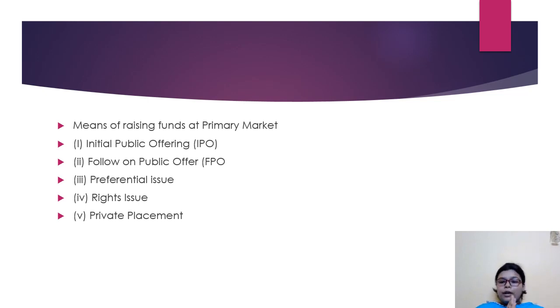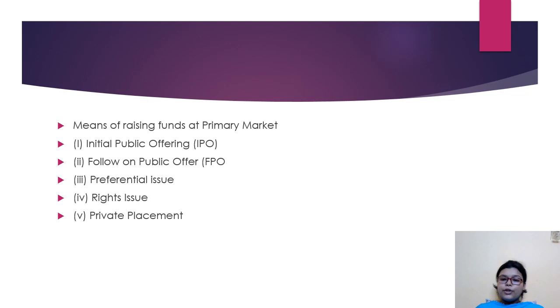So I hope up to here it's clear what a financial market is, what the capital market is, and what the main objective or importance of the capital market is, along with the primary market, and how we raise funds from the primary market. So for today we are ending here itself.